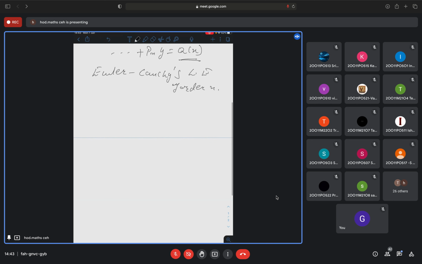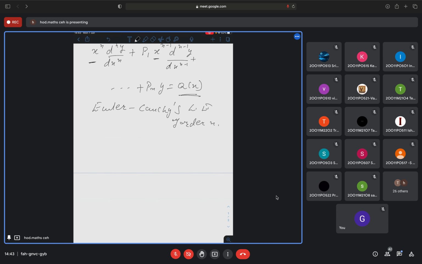Okay, so in operator form, this will be x^n D^n plus p1 x^(n-1) D^(n-1), and so on up to plus pn y is equal to some q of x. Is it or not?